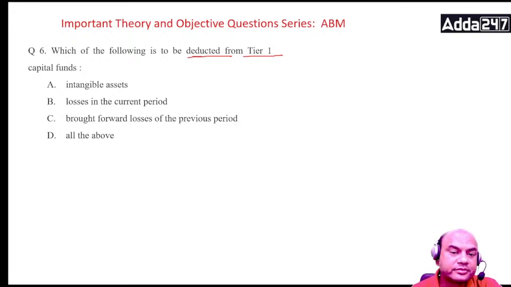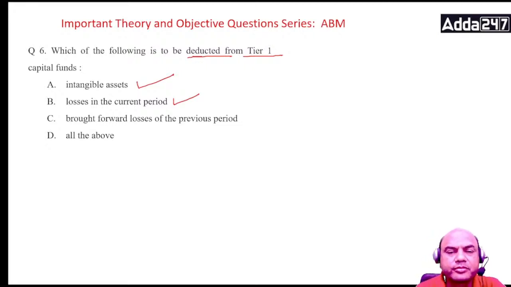The answer is, what is the answer? Intangible assets, are they to be deducted? Yes, they are to be deducted. So this is true, right? Losses in the current period, are they to be deducted? Obviously they are to be deducted, because if you have losses and when you deduct them, only then you will have the net profit, isn't it?